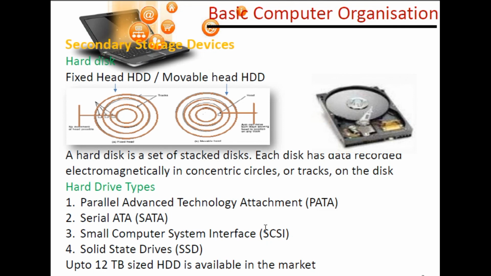So student, till now I have taught you what the internal storage and external storage are.